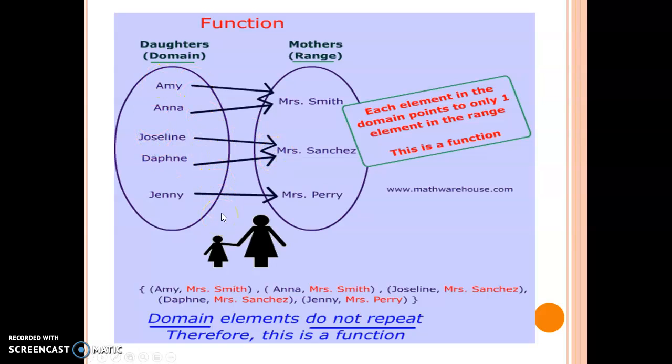Okay, so in the direction that you see the arrows, this is what we will call a function, because every person here that we have on the left in our domain, the daughters, is connected with a single mother that way. Their birth mother. And so that's what we're looking at here.